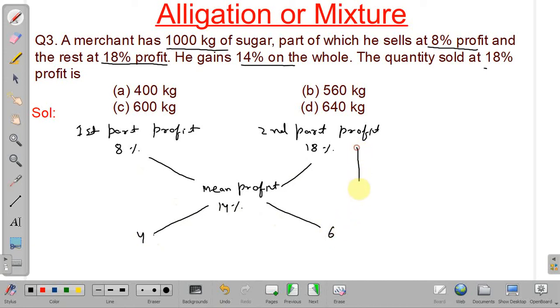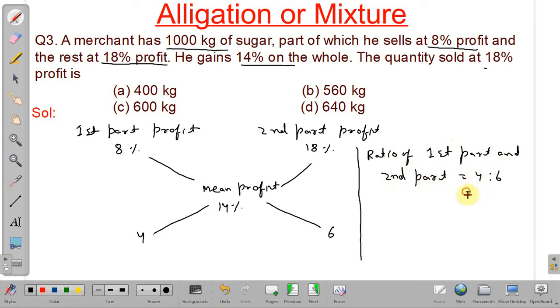So ratio of first part and second part is equal to 4:6, or it can be written as 2:3. So out of 5 parts, 3 parts are second part, which is having a profit of 18%.